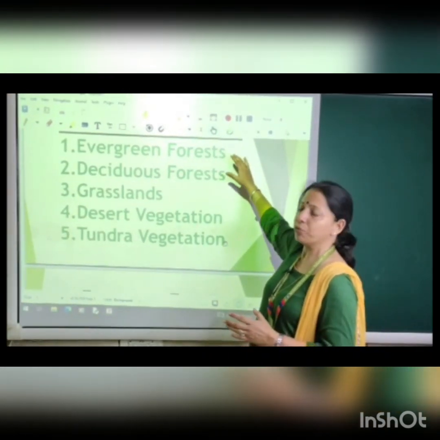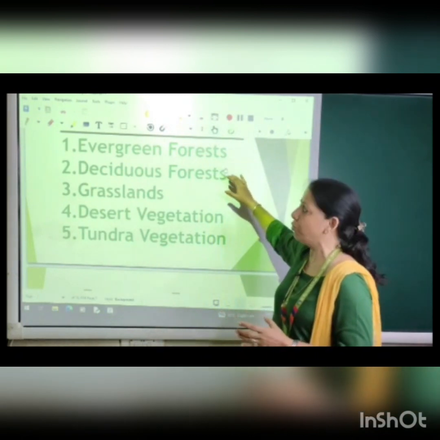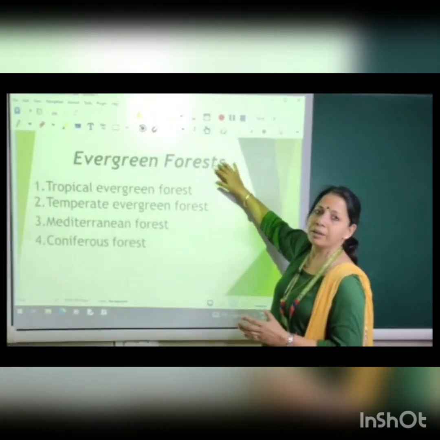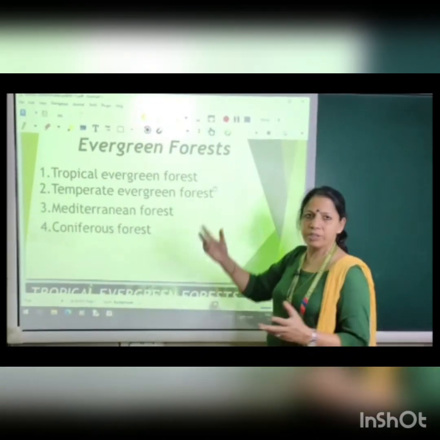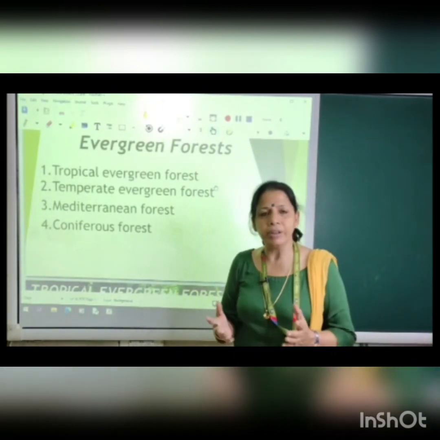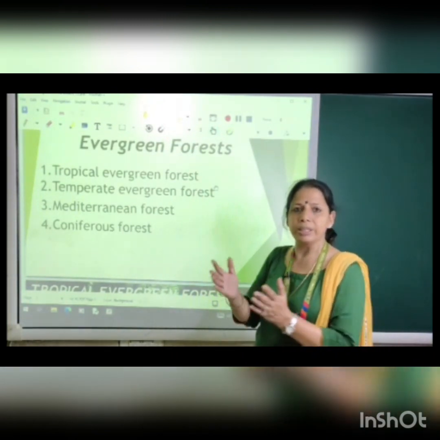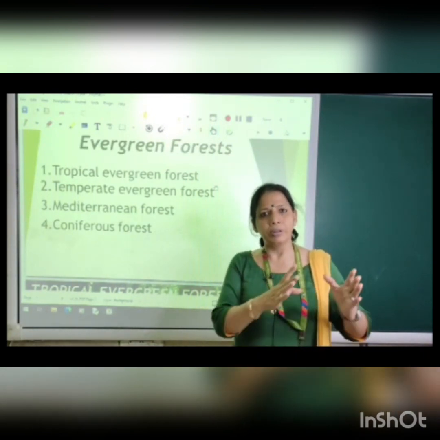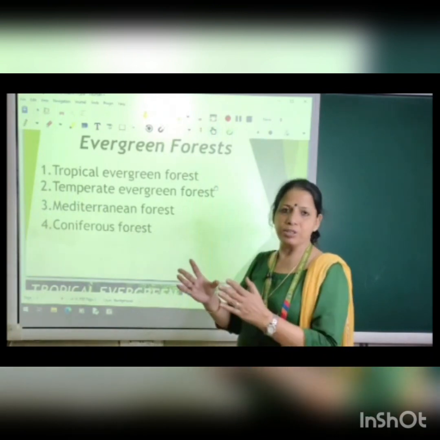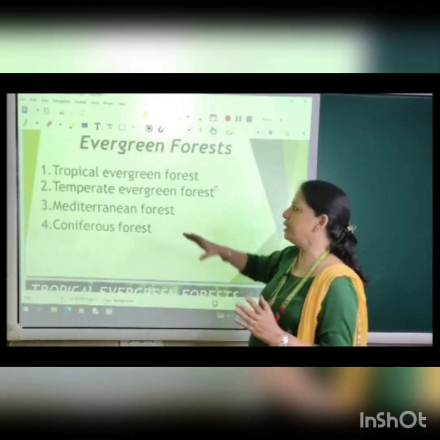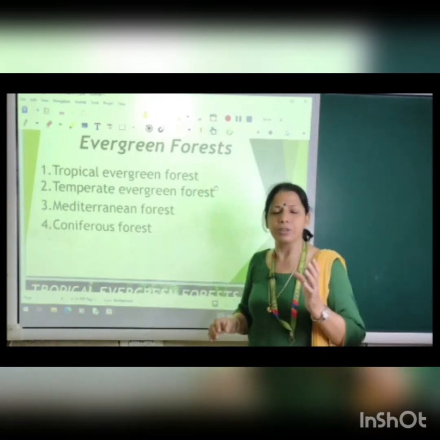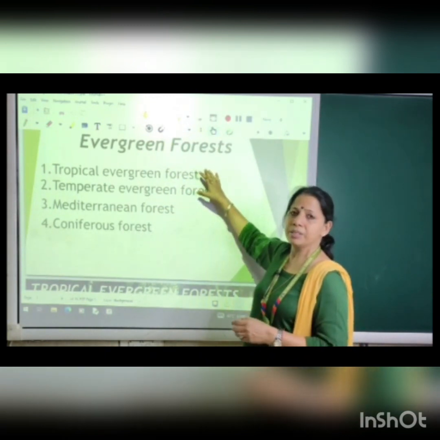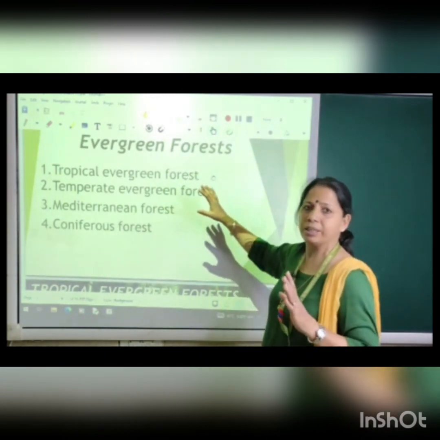Now let us come to the first category, the evergreen forest. The name itself suggests they are green forever. All the trees appear green, because evergreen means they remain green throughout the year. That means the trees have leaves for the whole year on their branches. You will not see the trees without leaves for any part of the year. They don't have a particular time to shed their leaves.